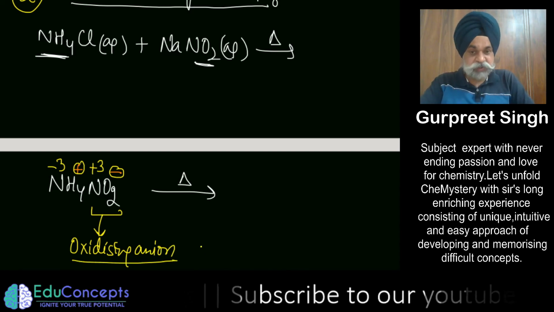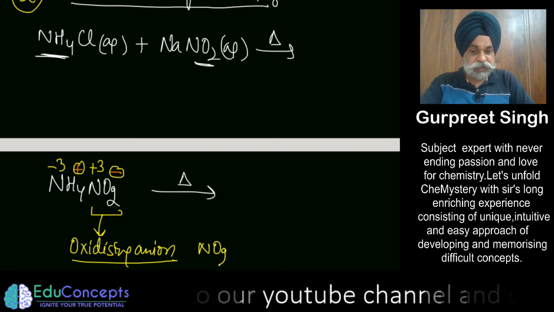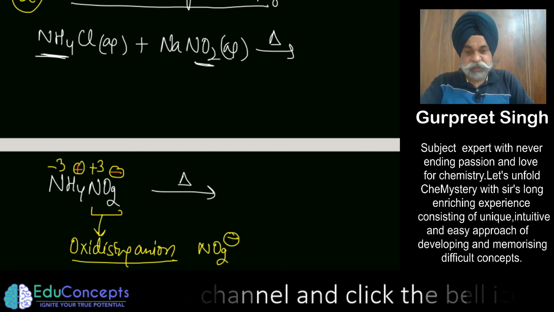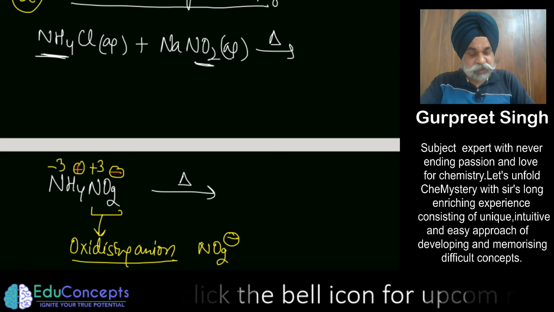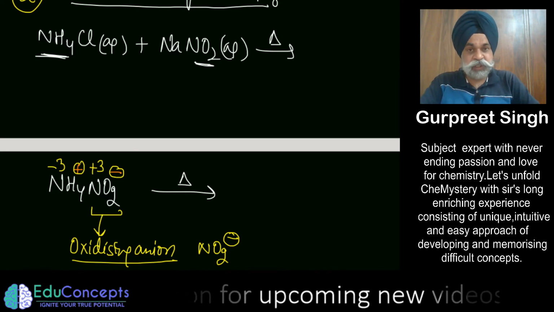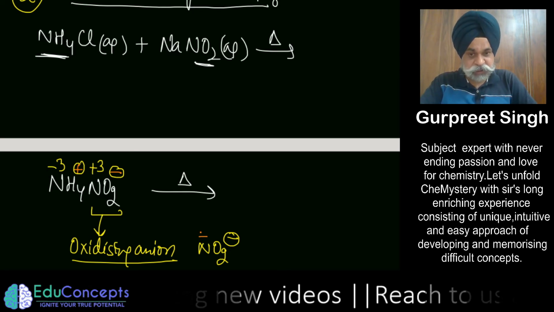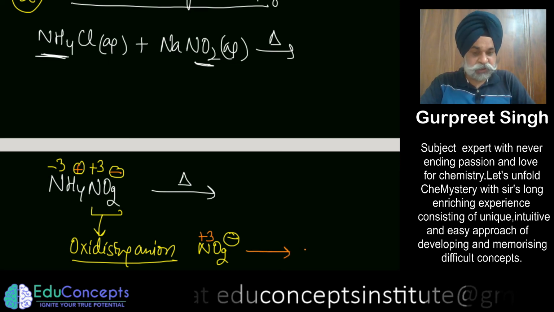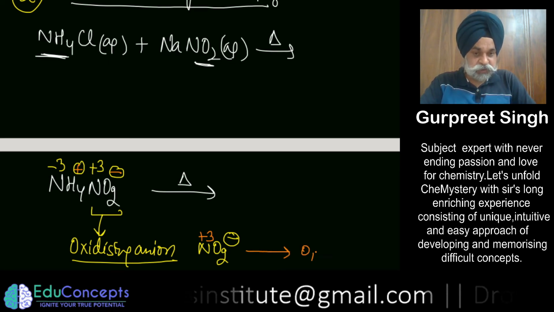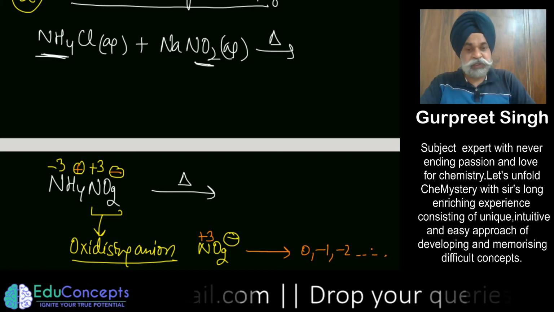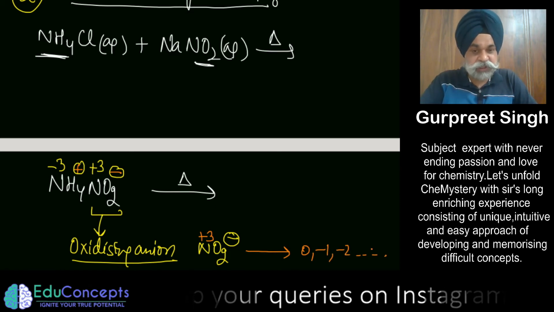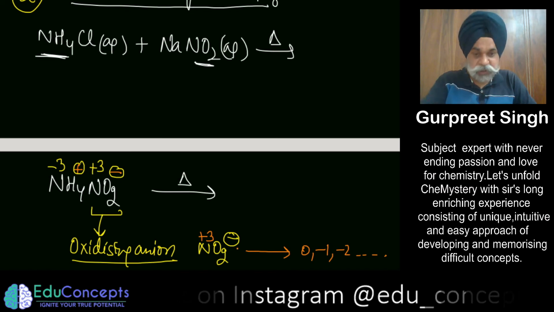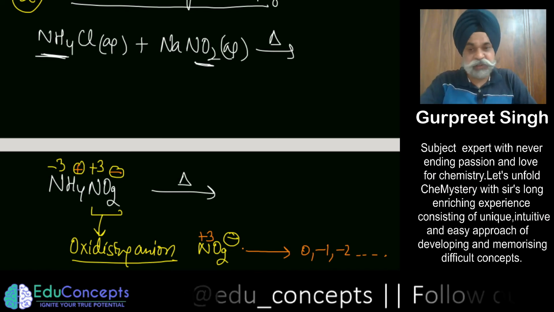What is an oxidizing anion? An oxidizing anion is one where one of the elements of that anion has the tendency to go to a lower oxidation state. Say here it is +3, it would like to go to a lower oxidation state like 0, -1, -2, and so on. If a species has the tendency to go to a lower oxidation state, then we say it is an oxidizing anion.